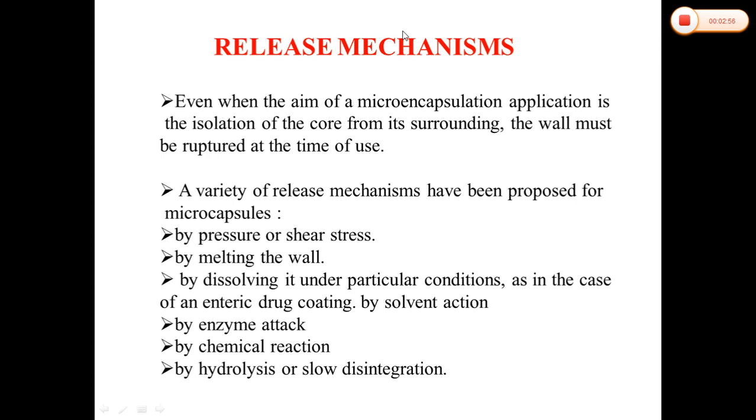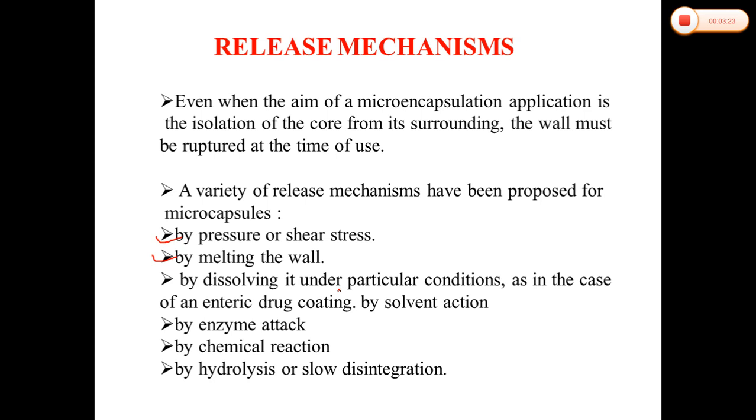The disruption of the coating can occur by pressure or shear stress, means by erodible things that we already discussed in sustained release dosage forms, or by melting the wall. Whatever polymers we are using that are temperature sensitive melt at body temperature, and they release their medicaments by dissolving under particular conditions.